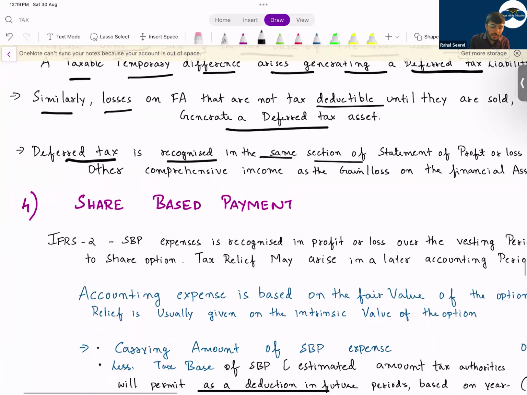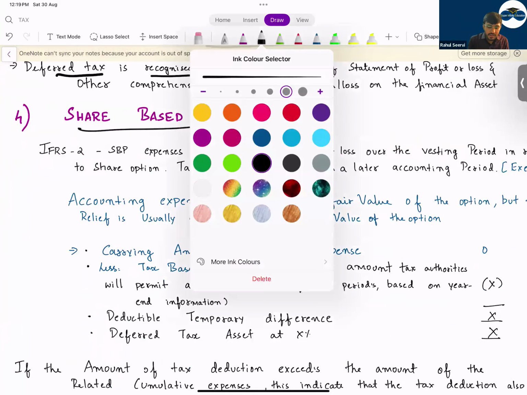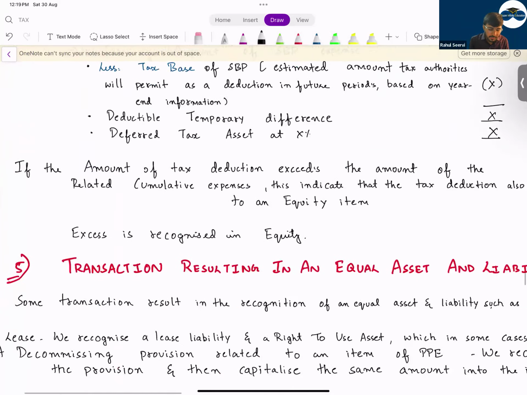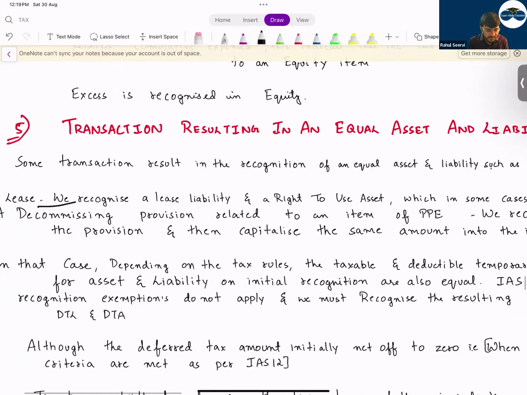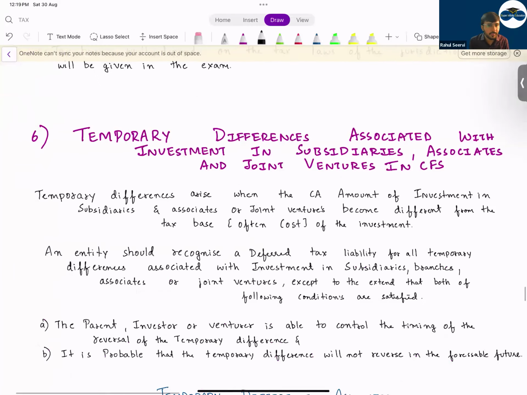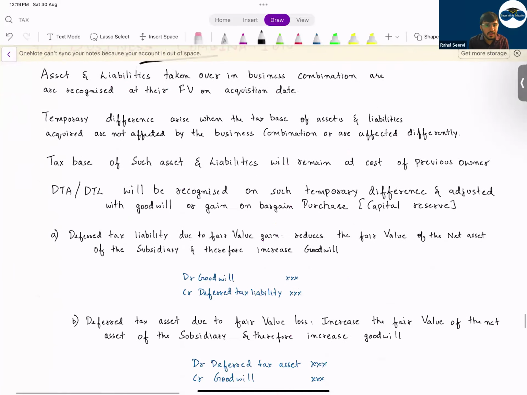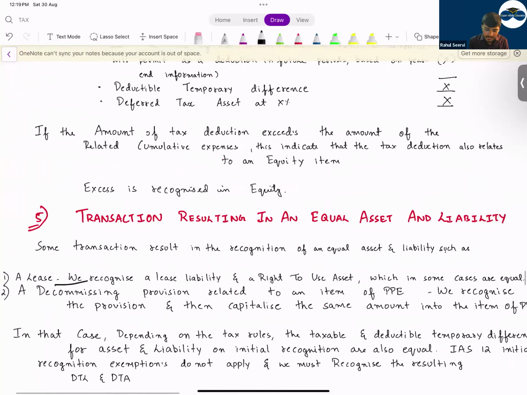Coming to the next important point, share-based payment. If it's your bad day in taxation, you can have share-based payment, and you can have the accounting regarding lease, on which we have done questions, or you can have questions regarding business combination, which is very easy. Other than this, the chapter is done. So let us discuss share-based payment now.